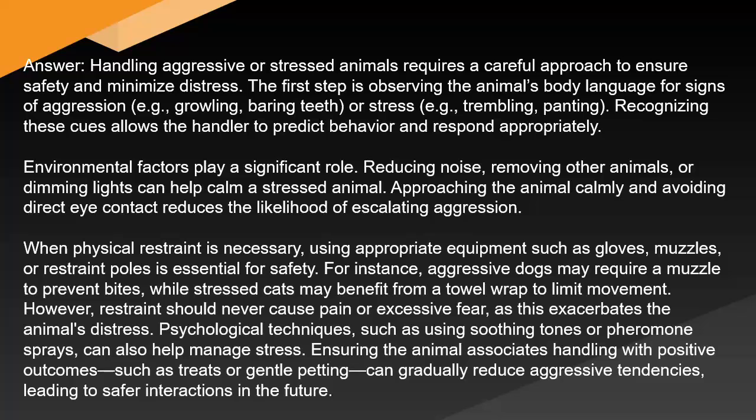When physical restraint is necessary, using appropriate equipment such as gloves, muzzles, or restraint poles is essential for safety. For instance, aggressive dogs may require a muzzle to prevent bites, while stressed cats may benefit from a towel wrap to limit movement. However, restraint should never cause pain or excessive fear, as this exacerbates the animal's distress.